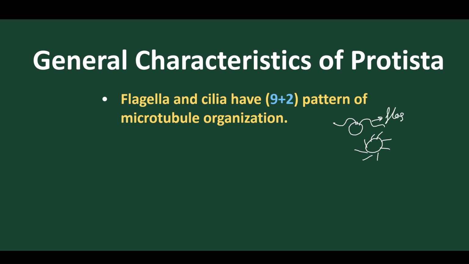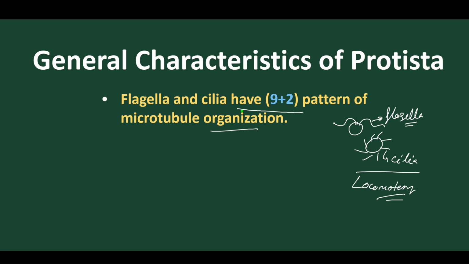So the flagella are present or we find the cilia are present. And these are the locomotory organelles. Got it? And the pattern of arrangement is 9+2.